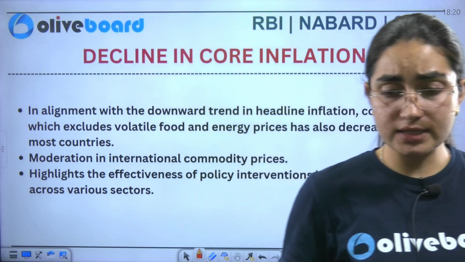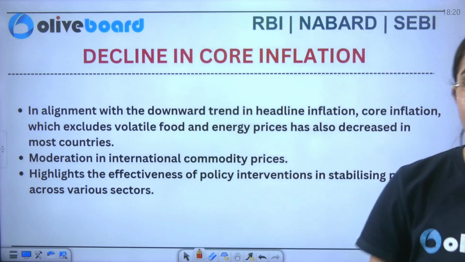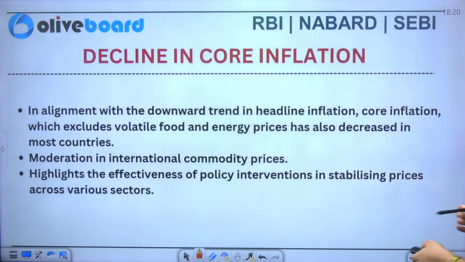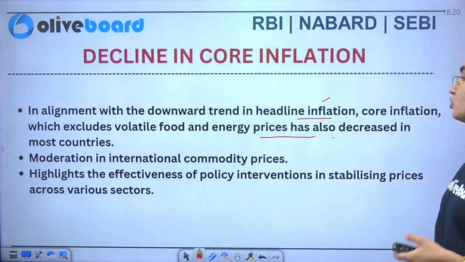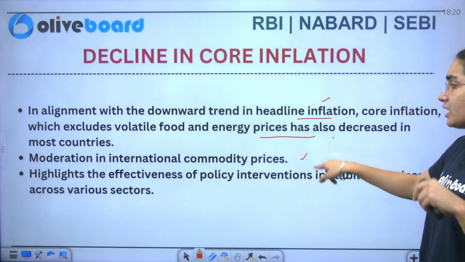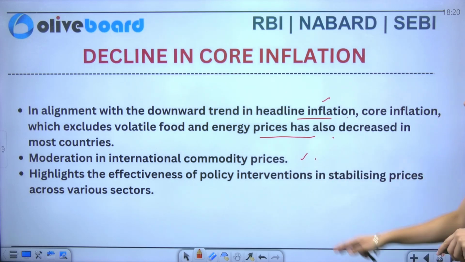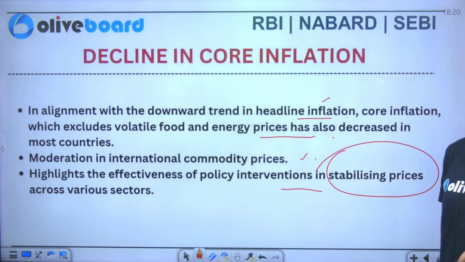Now we'll see what the survey is saying here. You can see, in alignment with the downward trend of headline inflation, core inflation, which excludes volatile food and energy prices, has also decreased in most of the countries. Moderation in international commodity prices is there. It highlights the effectiveness of the policy intervention in stabilizing prices across the various sectors.